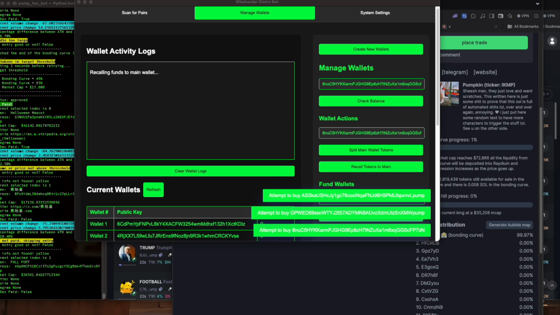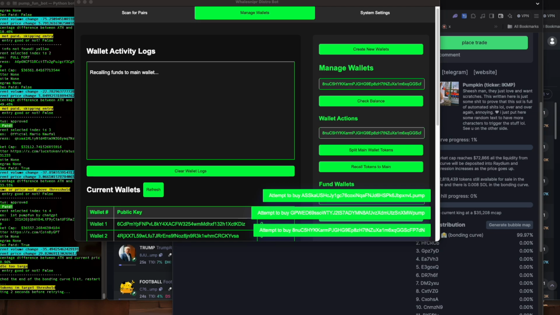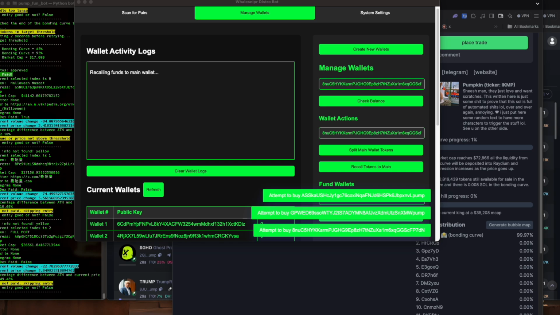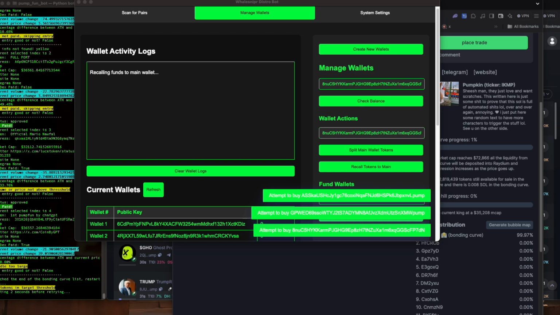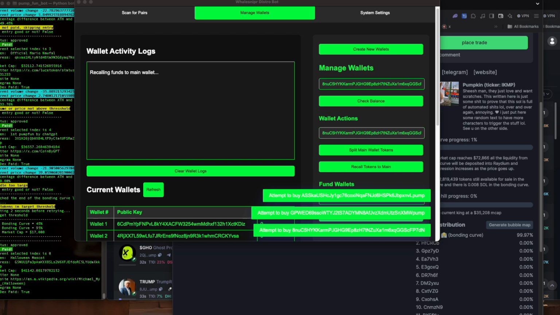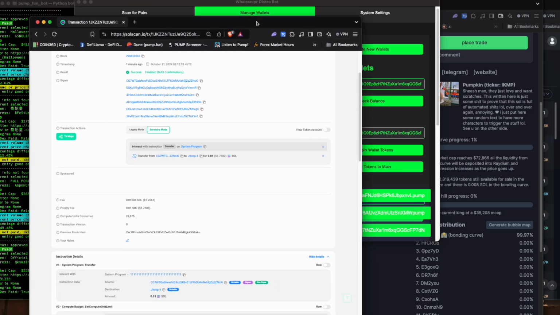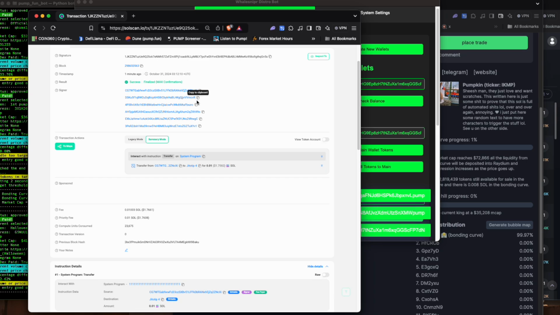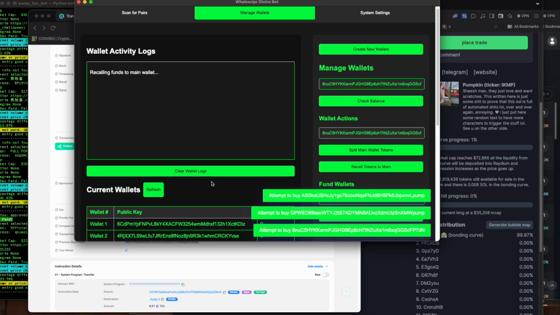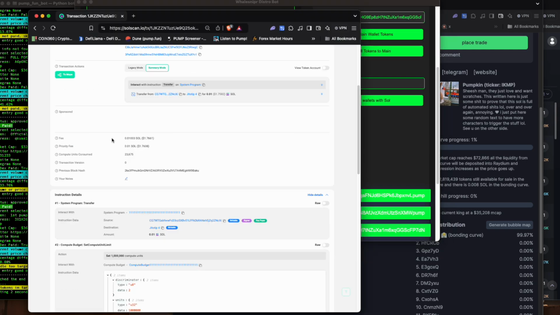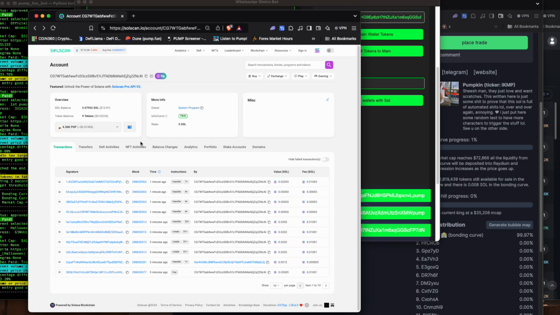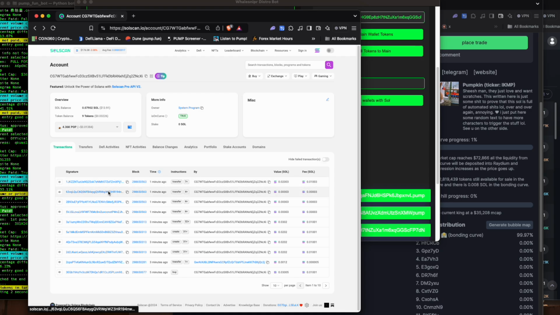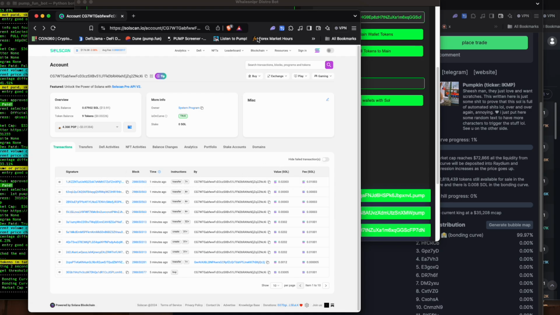Yeah, so it's transferring all the funds back to the main wallet now, and you'll see the transactions are kind of divided. With all the wallets that we have here, these wallets all interact with one of these here, so we have multiple transactions happening. And so these are just recalling all the funds back to the main wallet.